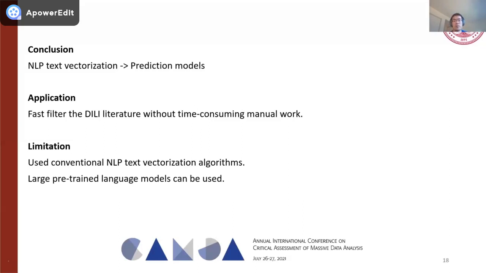Although the models developed in this study have shown good classification performances, there are limitations that can be further addressed in future studies. For example, we haven't tested the transformer-based models such as BERT and GPT-2 in this study, because the current classification performances based on these relatively conventional NLP technologies, the TF-IDF vectorization algorithm, have been satisfactory on the validation set.